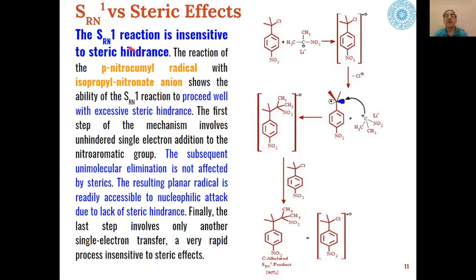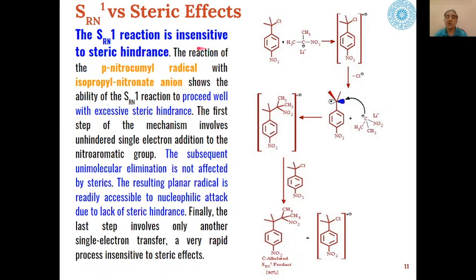Then we have seen that the steric effects do affect in case of normal nucleophilic substitution reactions, that is SN1 or SN2 reactions, whereas SRN1 reactions are insensitive to steric hindrance.